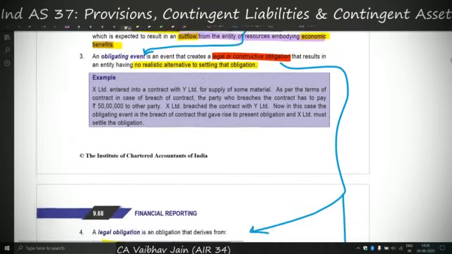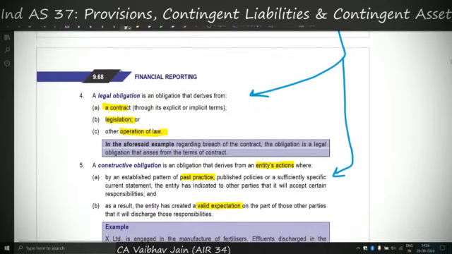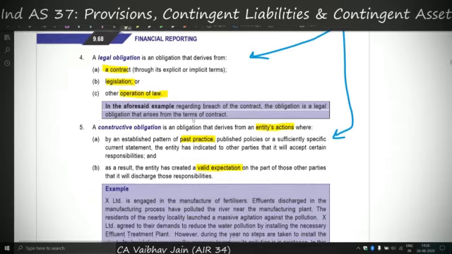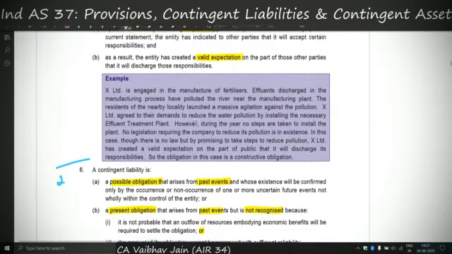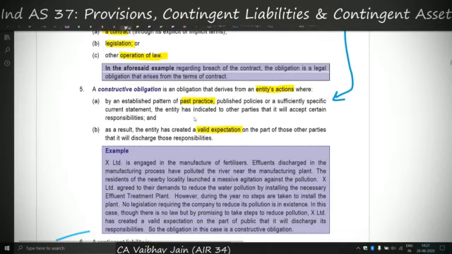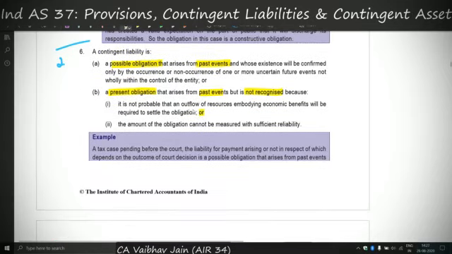Now a legal obligation has 3 components, either contract, legislation or operation of law, and on the other hand a constructive obligation has 2 components, past practice and valid expectation in the mind of users. So these 5 definitions I had clubbed into one because of the chain, as you just saw. Now we'll cover the second, or actually the 6th definition, of contingent liability.